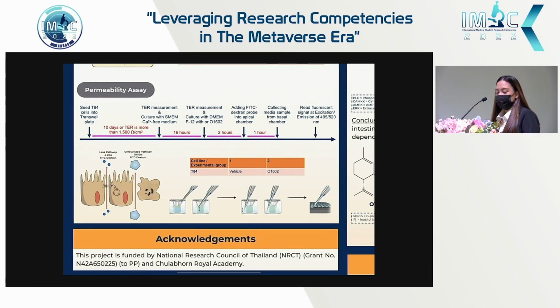After the induction of the tight junction reassembly by O1602, we left it on for about 2 hours, and then the experiment was conducted after that. So the answer would be around 2 hours, based on our study.